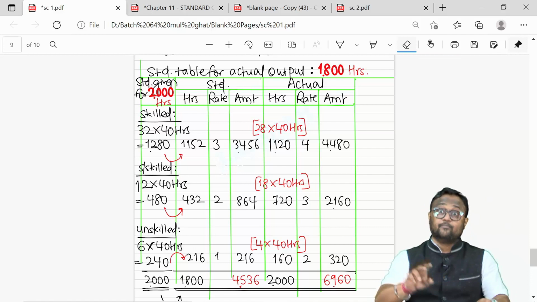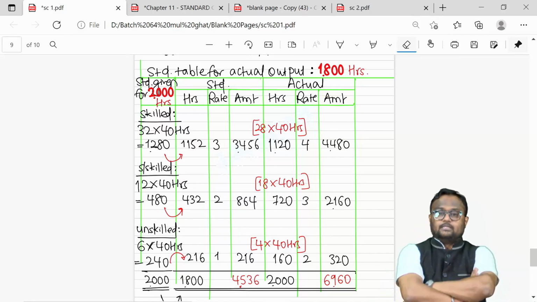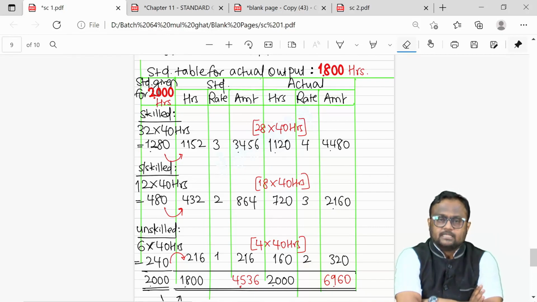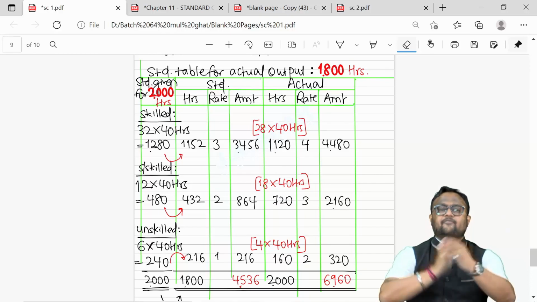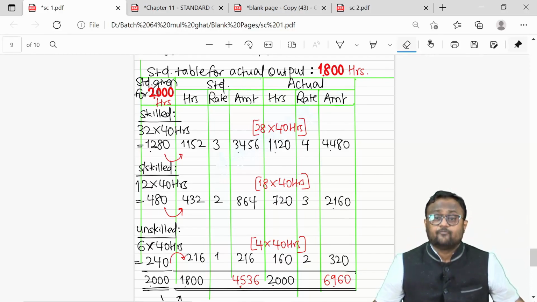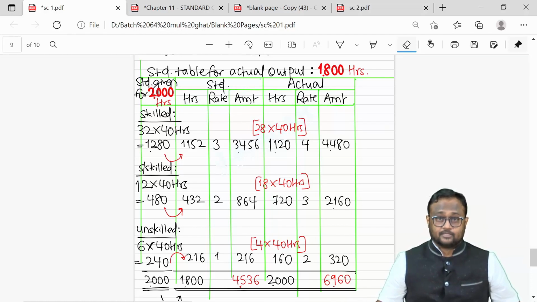Now, how can someone produce hours as an output? See, instead of giving you information in terms of units, they may give you information in terms of hours. For example, if one unit should take 1 hour, standard hour requirement is 1 hour for 1 unit. And if I am producing 1800 units, rather than telling you that I have produced 1800 units, I will tell you that I have produced 1800 standard hours.